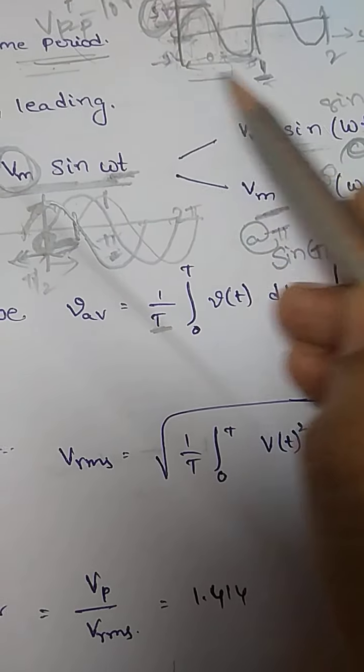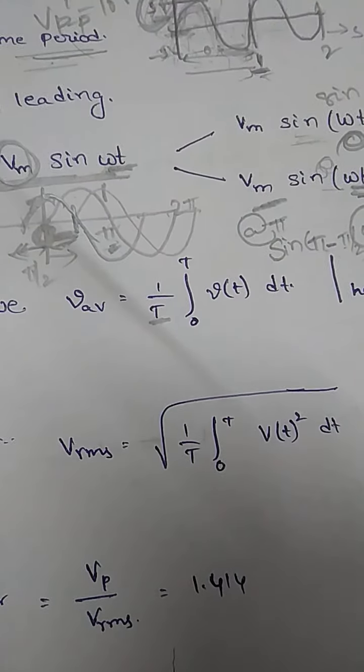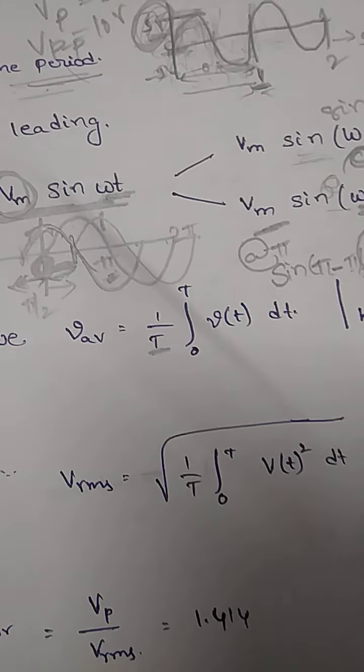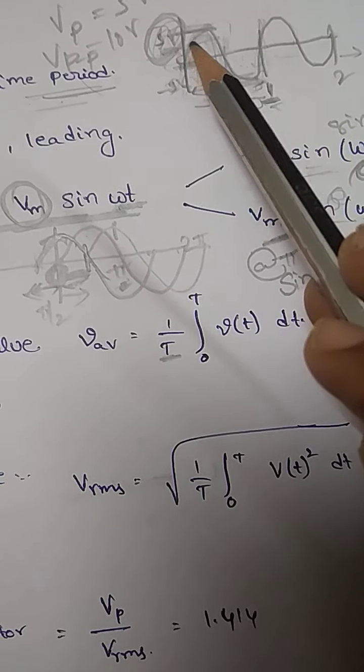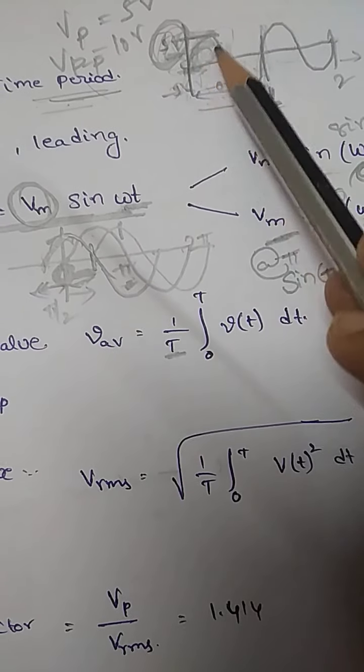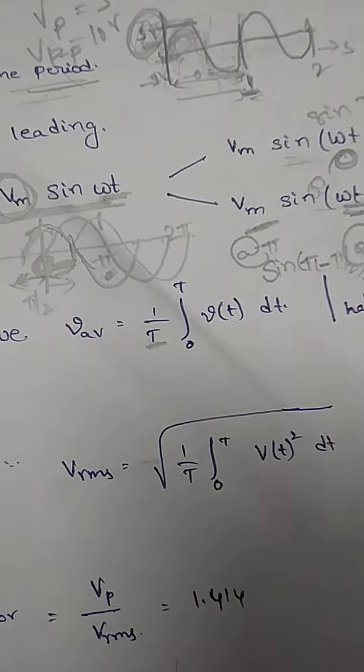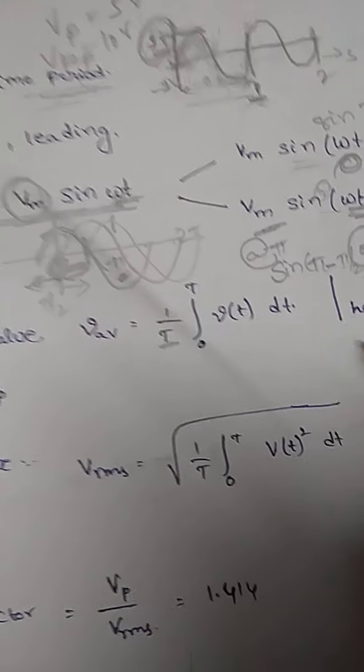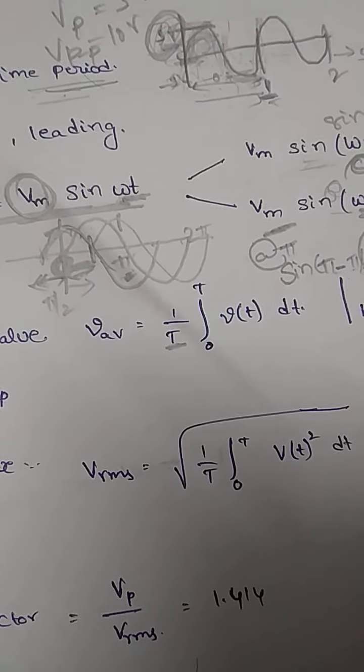Instead of considering the entire area, we are just considering half the area. For that reason, we represent the average value this way.